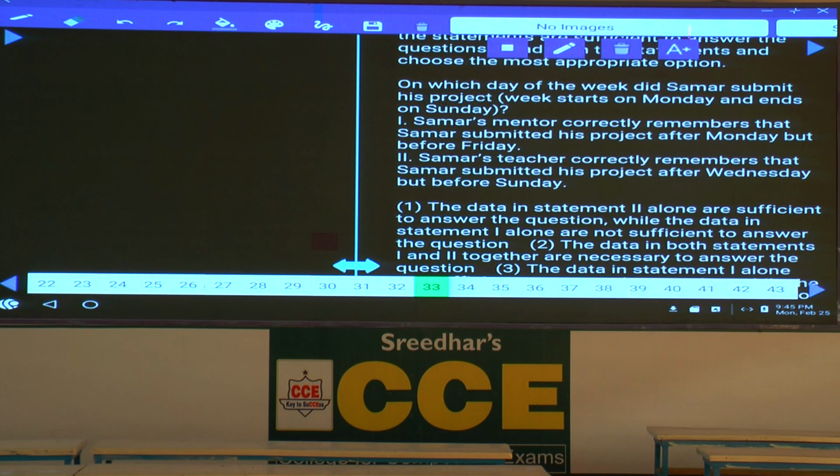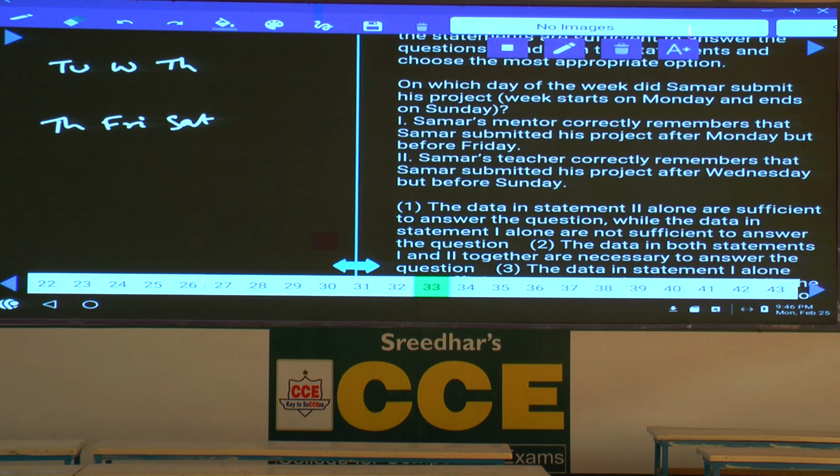On which day of the week did Samir submit his project work? Starting on Monday and ending on Sunday, isn't it? Samir's mentor correctly remembered that Samir submitted his project after Monday, before Friday, and the possibility is Tuesday, Wednesday, Thursday. Hence, with the help of condition number 1, there are 3 different answers. 1 alone is not sufficient. Then condition number 2, Samir's teacher correctly remembered that Samir submitted his project after Wednesday, before Sunday: Thursday, Friday, and Saturday. Hence again, 3 more possible, isn't it? Hence, 1 alone is not sufficient, 2 alone is not sufficient.